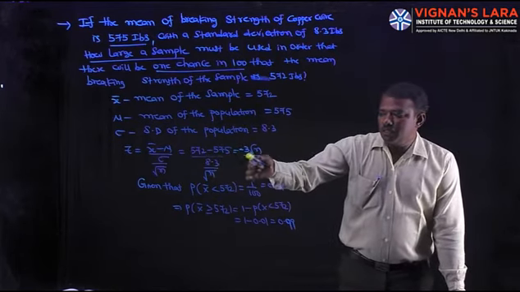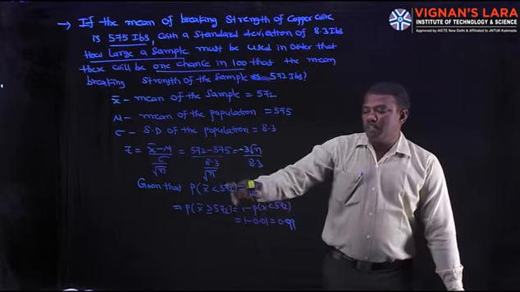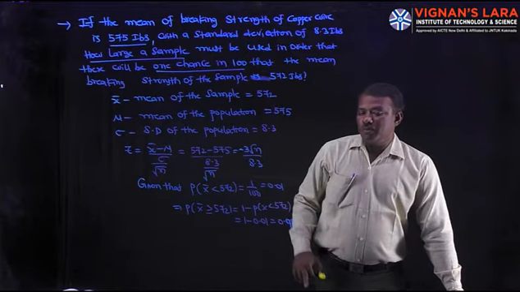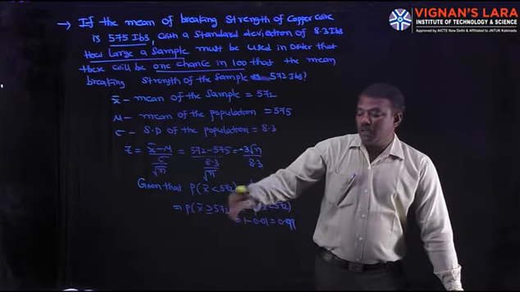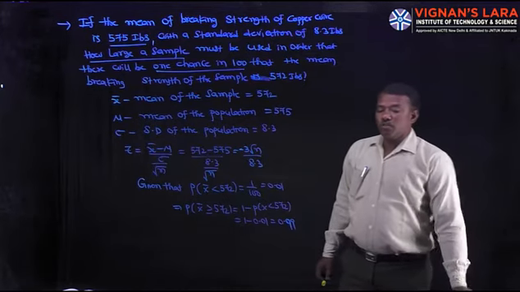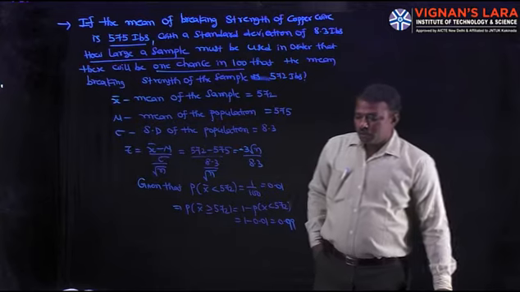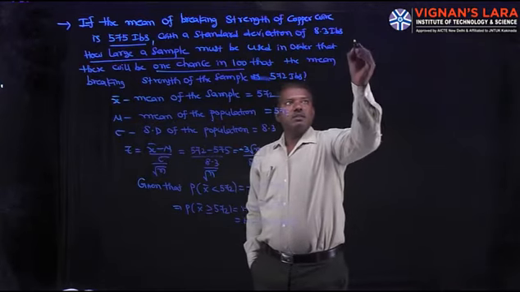Then Z is minus 3 root n by 8.3. Given that P of x bar less than 572 is 0.01, P of x bar greater than 572 is 1 minus 0.01, that is 0.99.